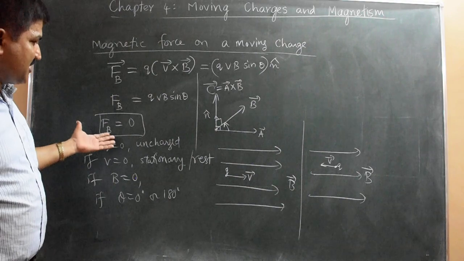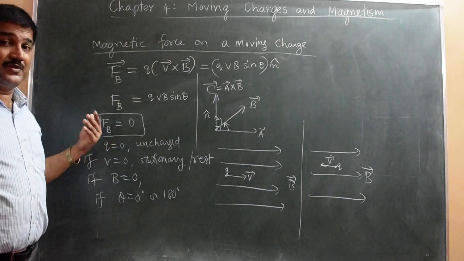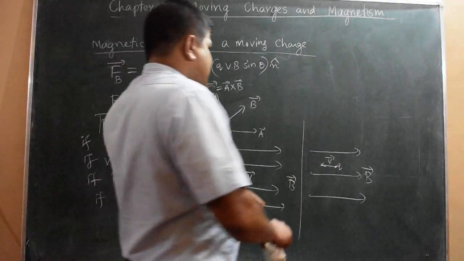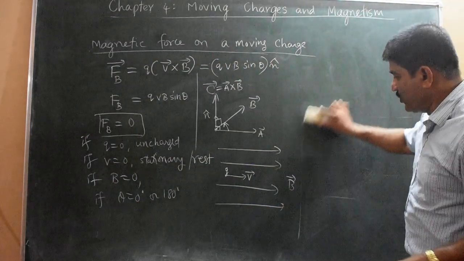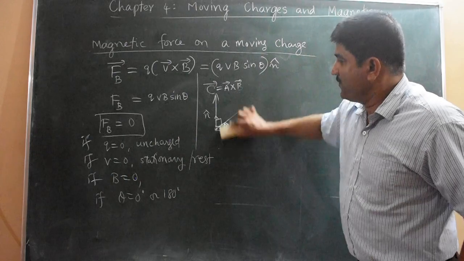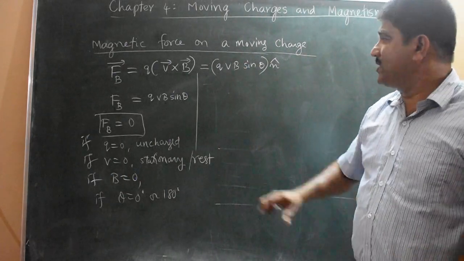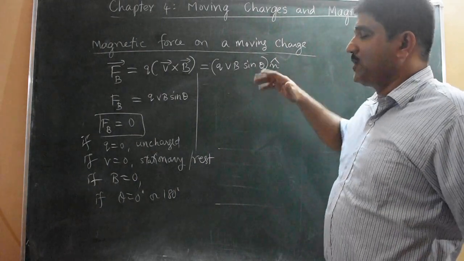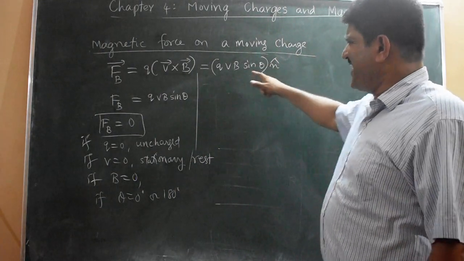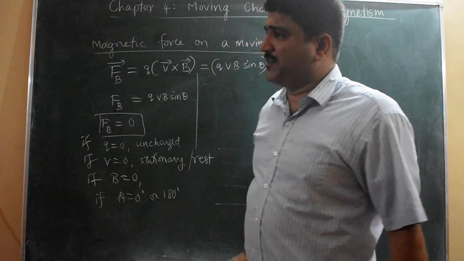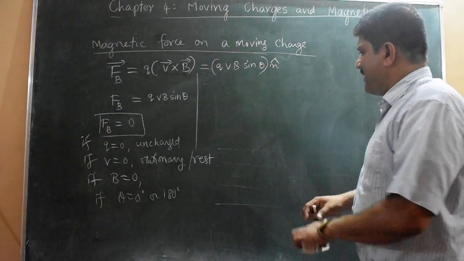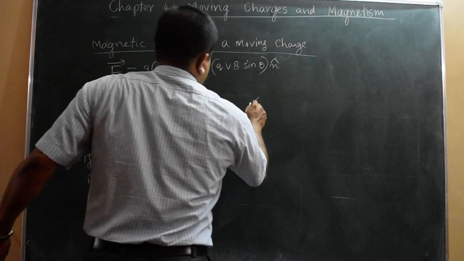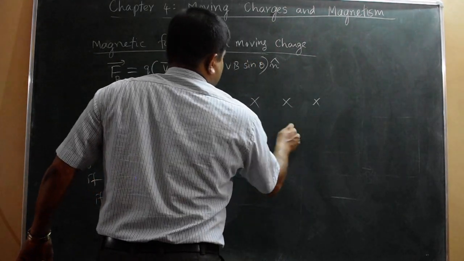Then, force vanishes. They may ask when the force vanishes or disappears. This case only. The direction of force is determined by the right hand rule. The right hand rule is used to find the direction of the cross product, from velocity to magnetic field. If you want the diagram, let me show the diagram. Suppose there is a magnetic field.